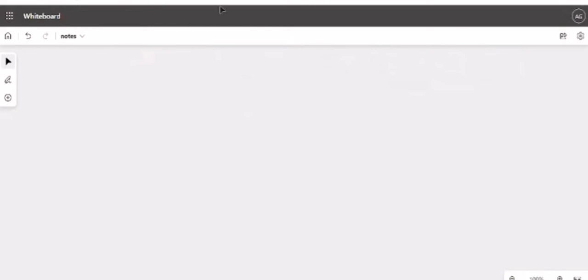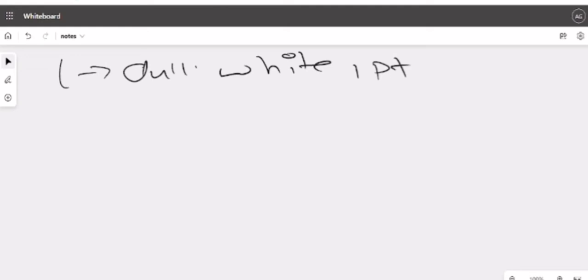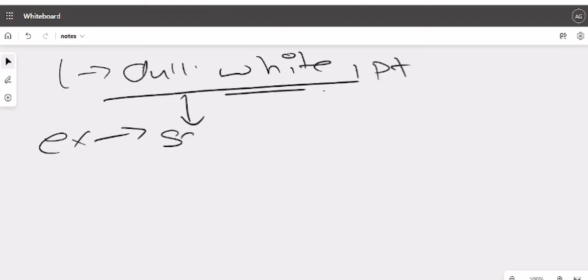Now all little is done. Now we are going to move on to the excess. What will happen in excess? First salt we had done was calcium. Clear? So we had seen that in case of little, there was a dull white PPT. Correct? There was a dull white PPT in little. Now in excess what will happen? This will remain the same. No change. Clear? There is going to be no change in case of this. Understood?